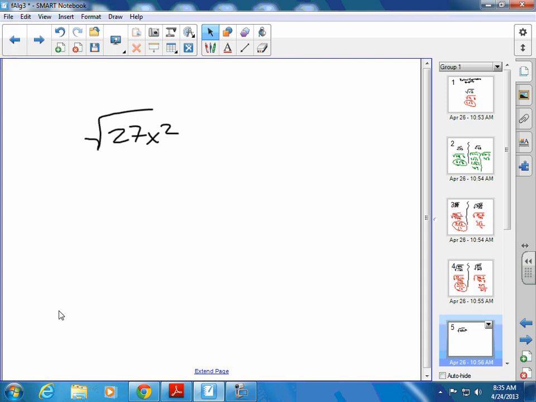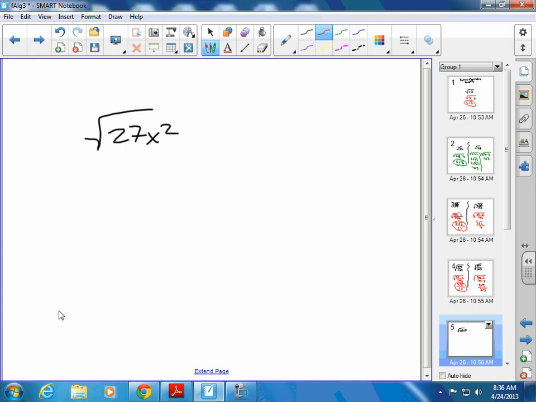Okay, is 27 one of our perfect squares? No, but what goes into 27? 9. Now we're going to start getting some variables with exponents, and we're going to take the square root of those. So let's just come over here. What's the square root of an x squared? Okay, how do we know that? Because x times x equals x squared. So what times itself gives you that? So that comes out as x.